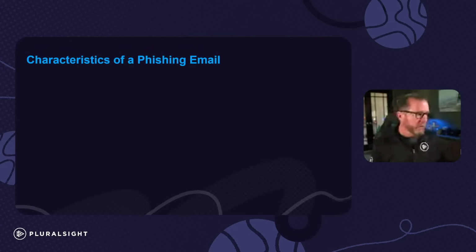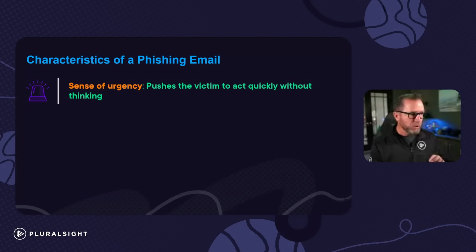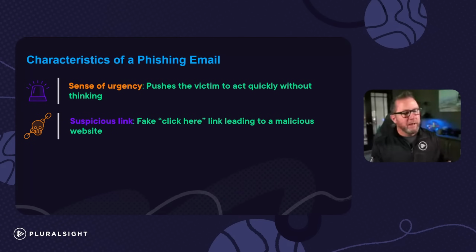So where do we go from here? What I like to talk about is characteristics of a phishing email. Now, being in IT and security forever, I know a lot of this stuff, so I can ignore those. But there are people that these attackers prey on, and they don't see this stuff, and they do have that sense of urgency that we talk about. It pushes the victim to act quickly without even thinking. There's a suspicious link. Again, we all know not to click on links in emails ever, right? And if it is coming from someone that you know or trust, email them back or reach out to them and say, did you mean to send this to me?